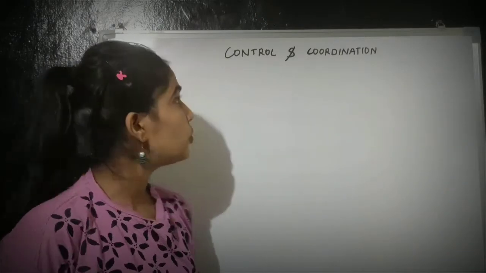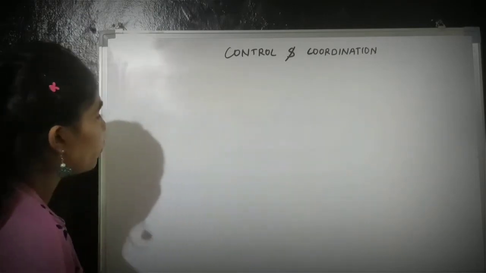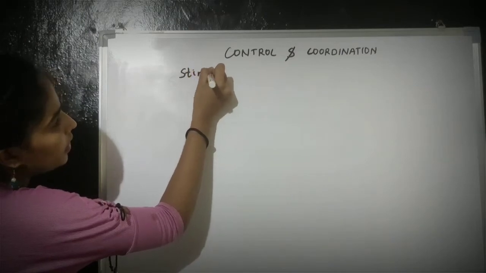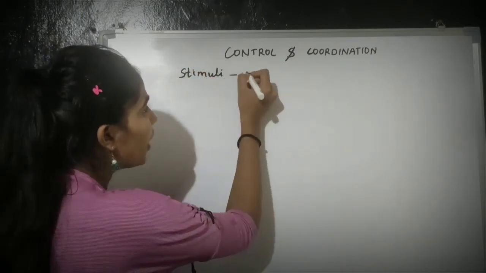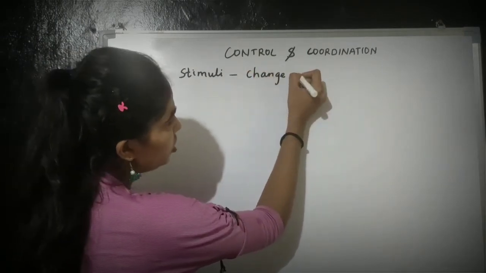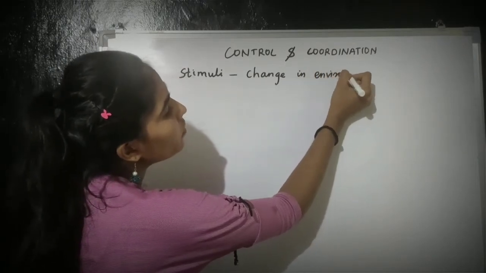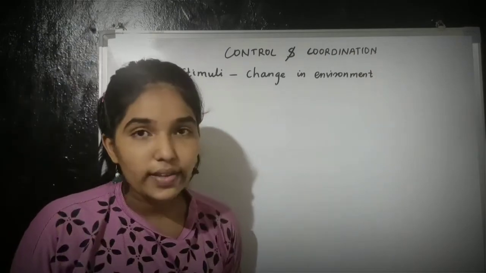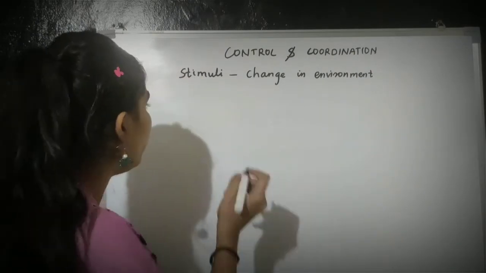So today we are going to learn about control and coordination. First of all, we will learn about stimuli. Now what are stimuli or stimulus? Stimuli are the changes in the environment to which an organism responds. So they are the changes in the environment.